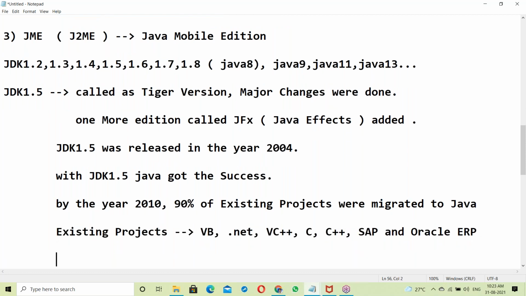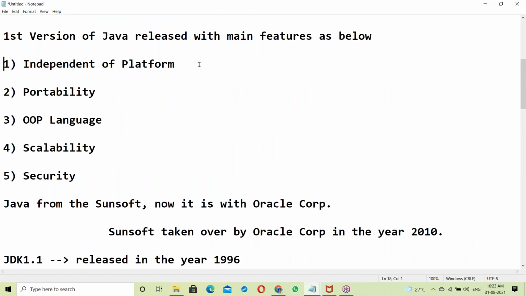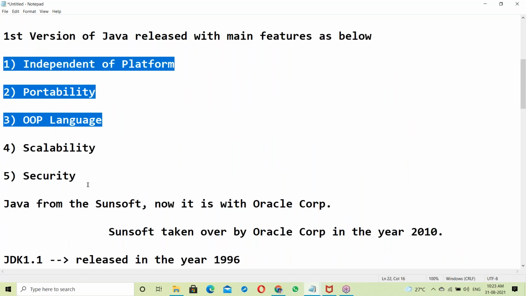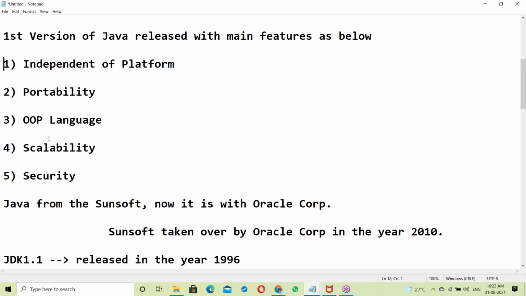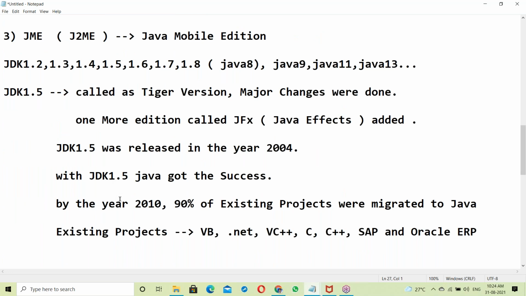Because of Java features like platform independence, portability, and the other features, Java supports any kind of thing we can develop. Java can fulfill all kinds of requirements, so that's the reason most of the clients were attracted to Java.